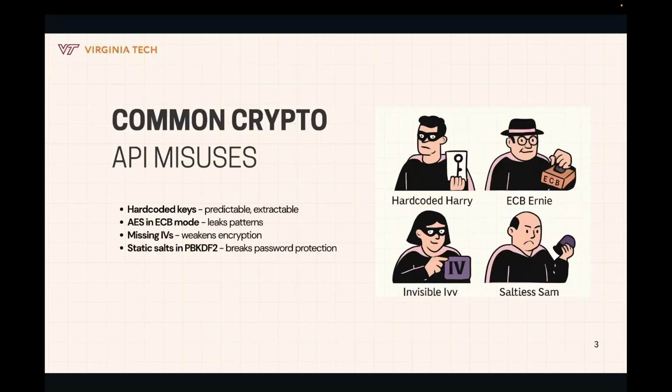And finally, we have static salts in PBKDF2. PBKDF2 stands for password based key derivation function. It's a way to turn a password into a secure cryptographic key, and it needs a salt, which is just a random string added to make each output unique. But if that salt is reused, attackers can pre-compute hashes and run rainbow table attacks to crack passwords efficiently. These aren't theoretical issues, we have seen them in the real world.